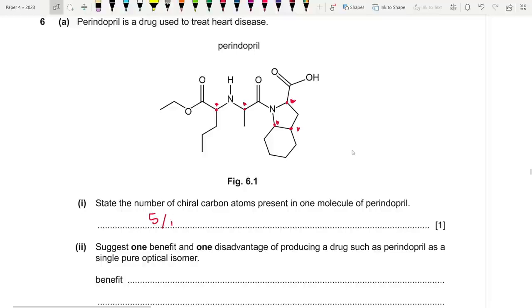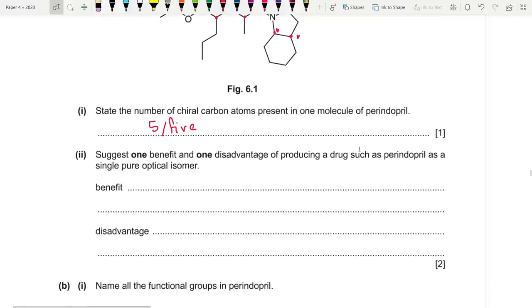So 5. There's one benefit and one disadvantage of producing drugs such as perindopril as a single pure optical isomer. Usually one of the optical isomers, one of the enantiomers, has higher biological activity, or according to the mark scheme, higher biological efficiency.